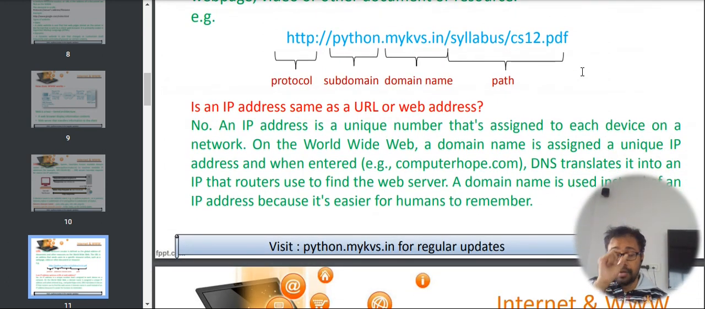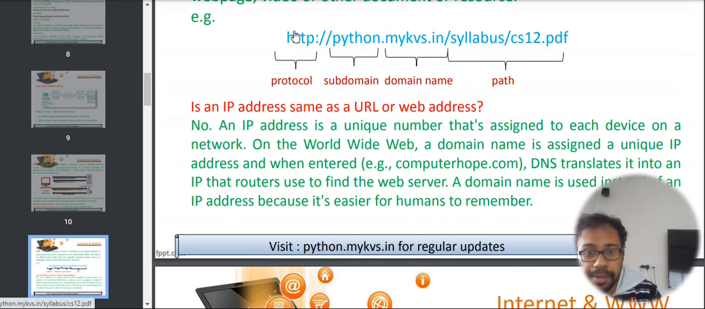Here, I forgot to tell you the URL structure. Just see. First, it will be protocol, followed by the subdomain, then the domain name, and then the path of the document.